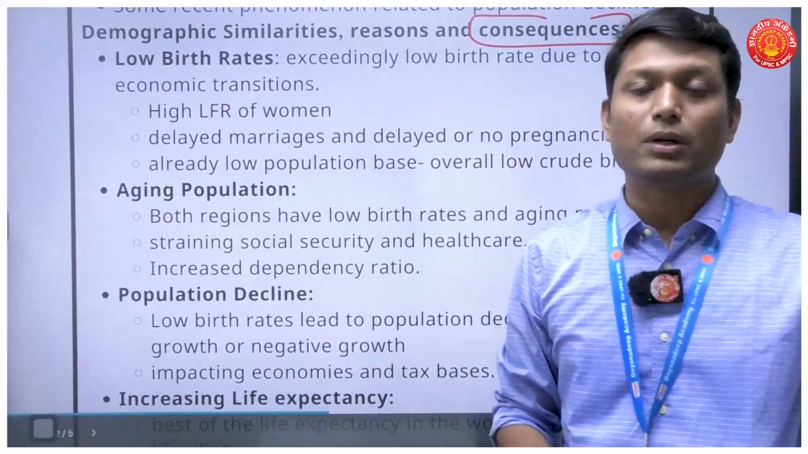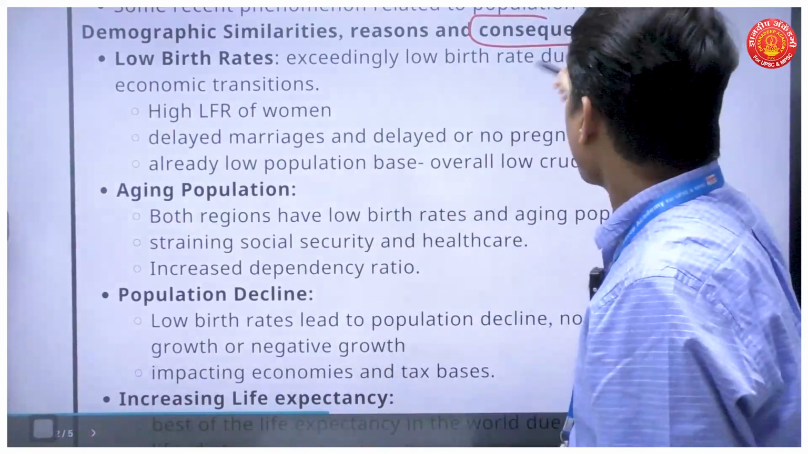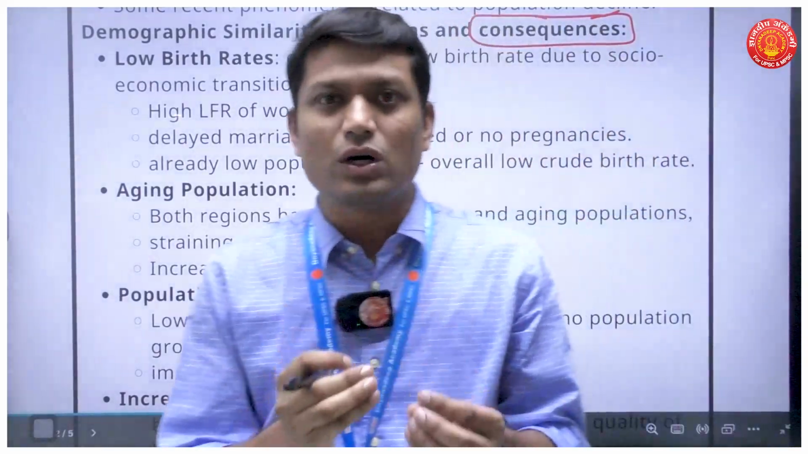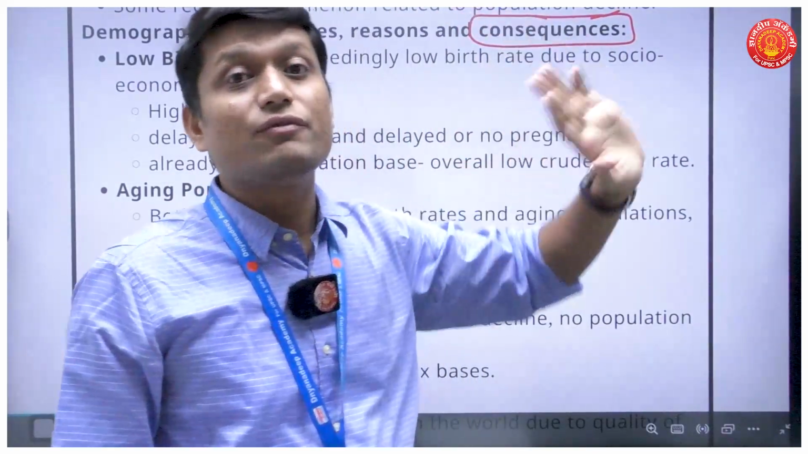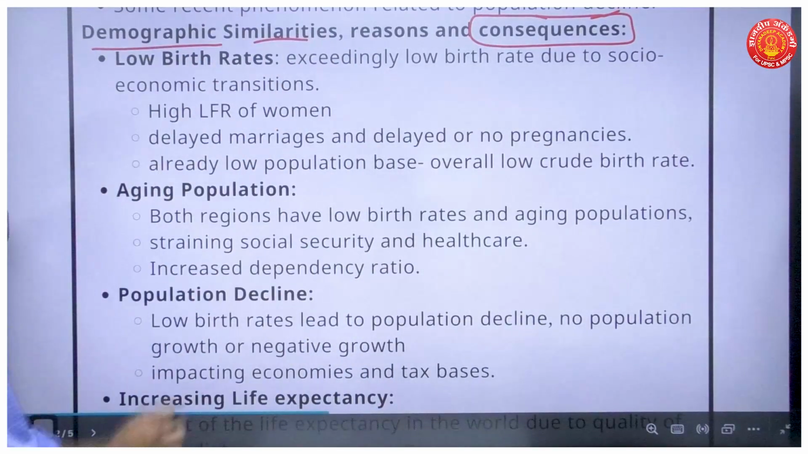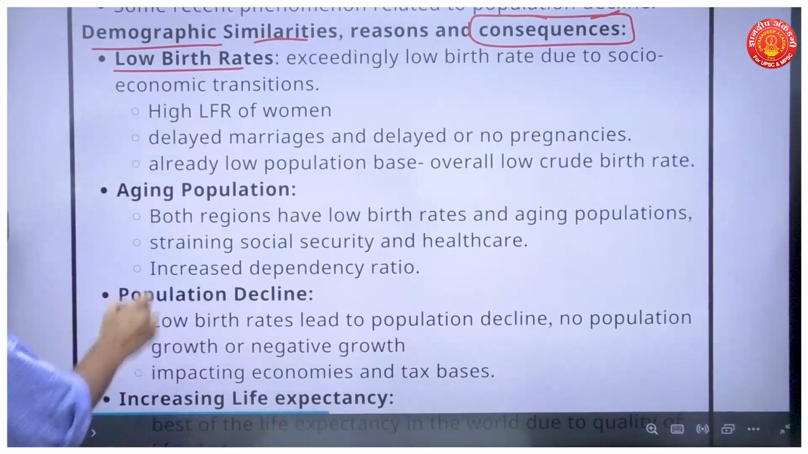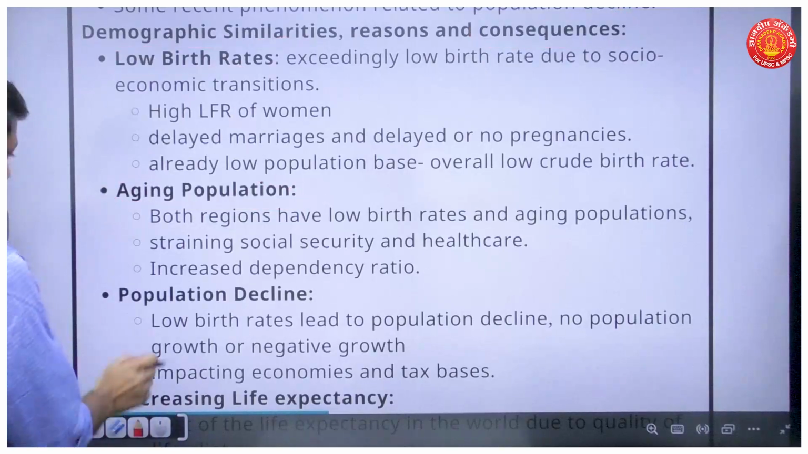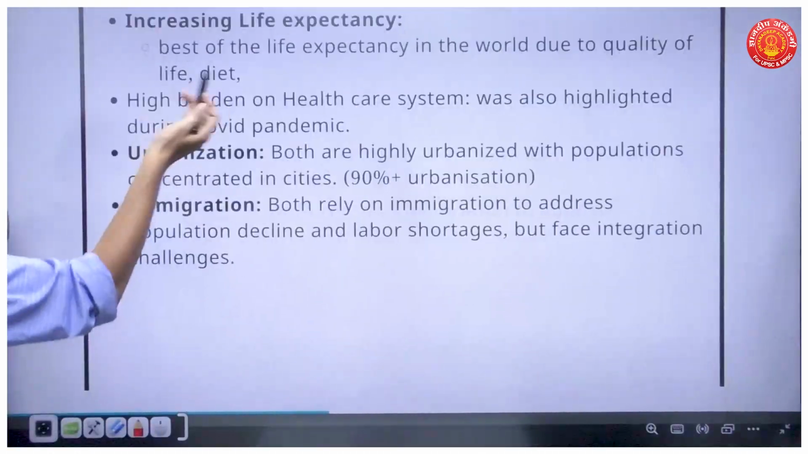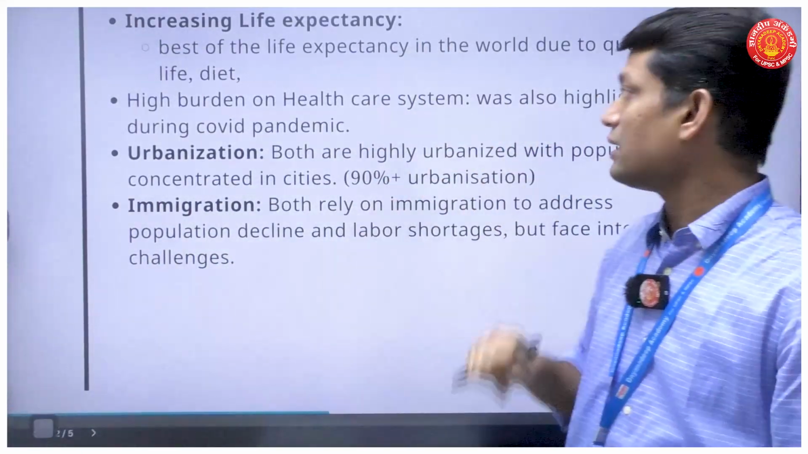You are not asked something, but you are supposed to learn that there is something hidden which needs to be mentioned. So if I am not asked about consequences, even then in one line or in a few words, I will mention what the consequences of these emerging situations are. Okay, so let's look at similarities. When it comes to similarities, I have low birth rates in both of the areas. I have mentioned reasons. Aging of population is a big problem. Further, there is the problem of population decline, increasing life expectancy, urbanization is an issue, immigration is an issue. So these are the issues which we are witnessing in these areas.